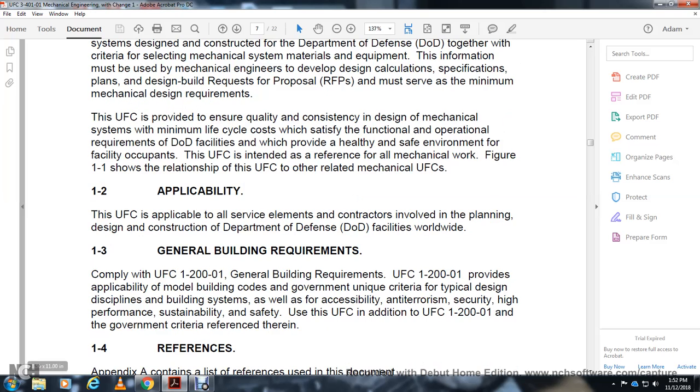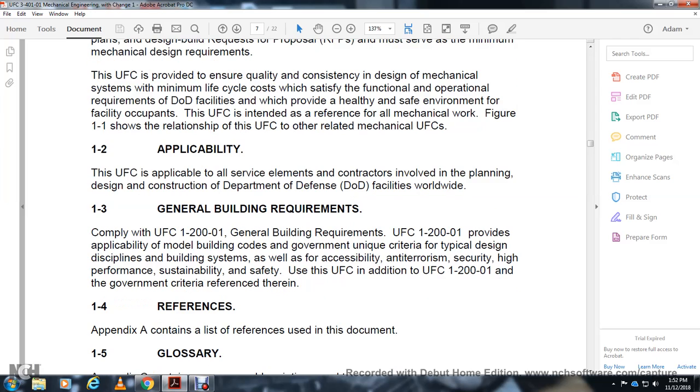General building requirements, applicability. UFC 1-200-01, General Building Requirements, provides for the applicable model building code and the government unique criteria for the typical design discipline, model and building system, as well as accessibility, anti-terrorism, security, with a high performance, sustainable, and safety focus. UFC 1-200-01 and the government criteria are referenced therein.